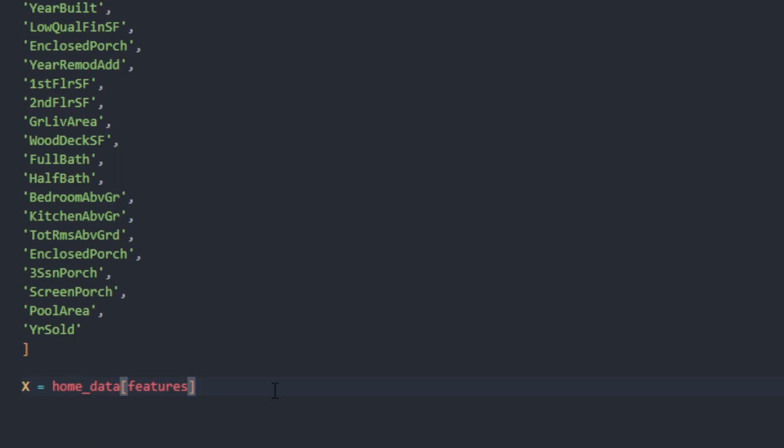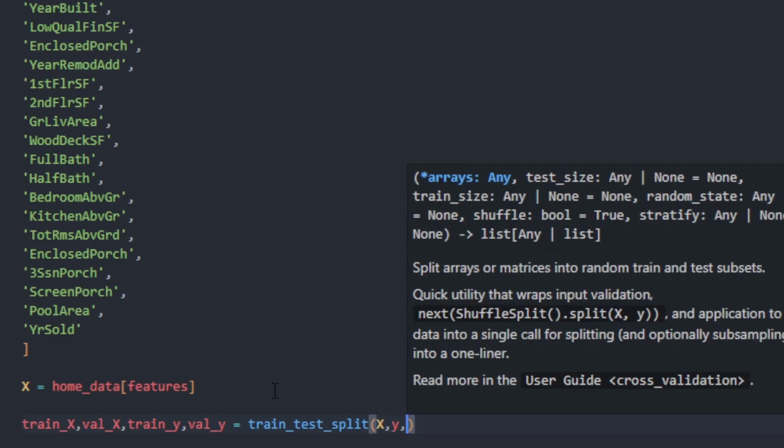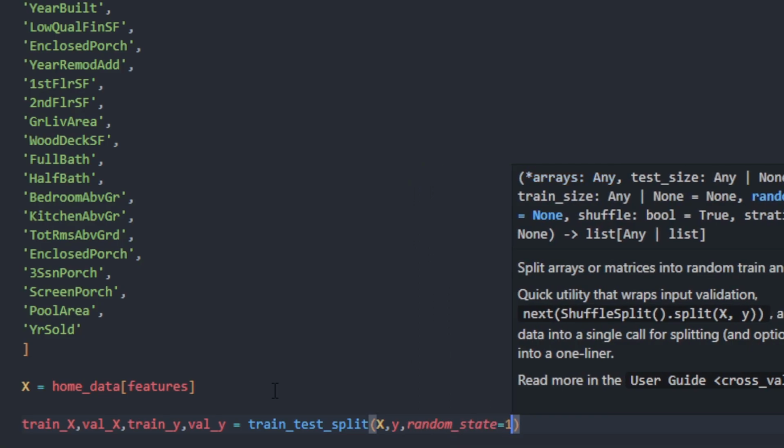We do this by writing train x, val x, train y, val y equals train test split x, y, and then random state 1.